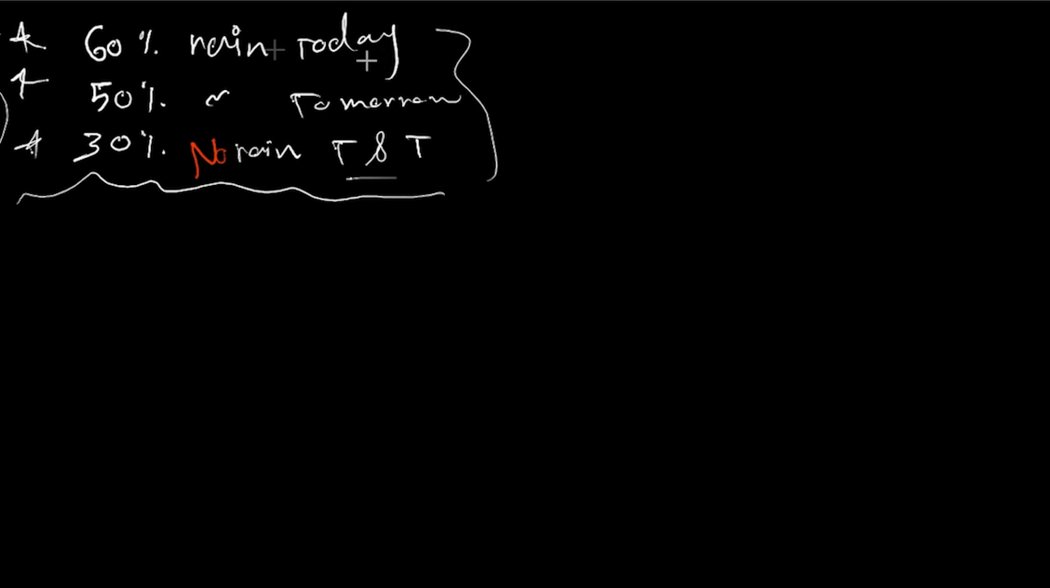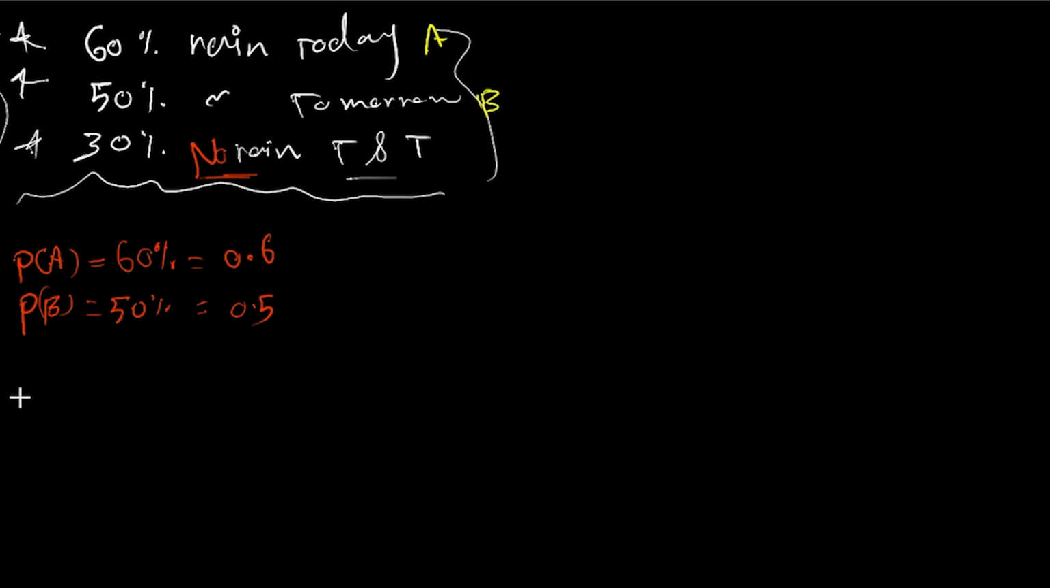Let's call this event, the rain of today, event A. The rain of tomorrow is event B. We have learned about the complement rule of set theory. So the probability of A not happening and B not happening equals 0.3. This is the information given to us.